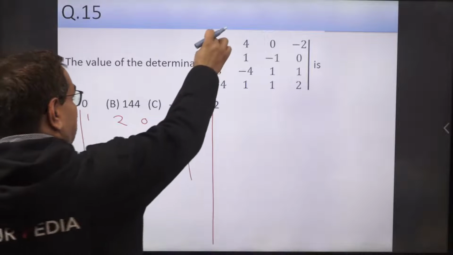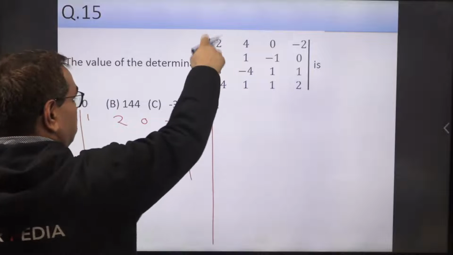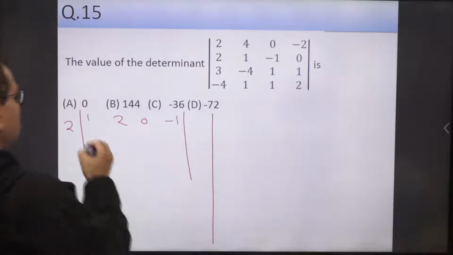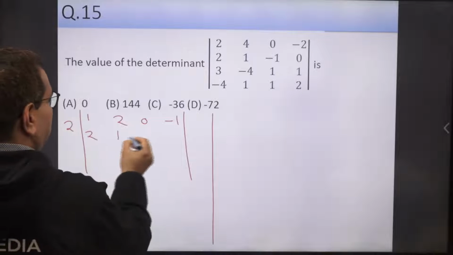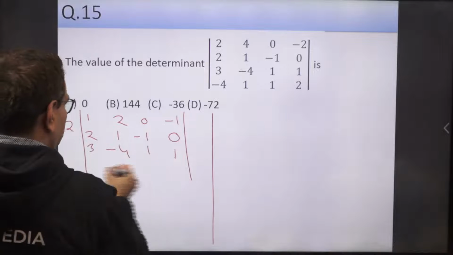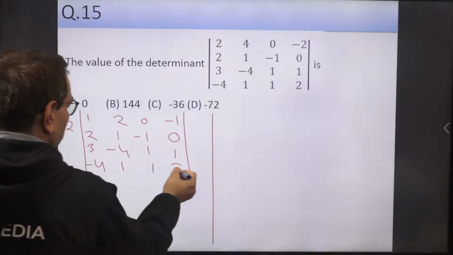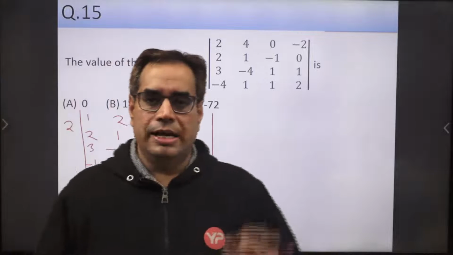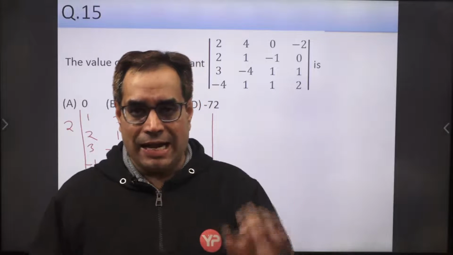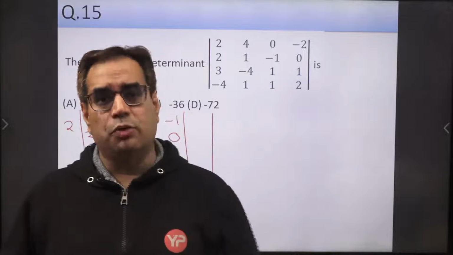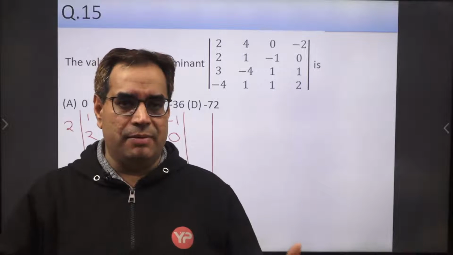Okay, if we get a 1 in any of these places, the problem becomes easier. So we have made 1 here, right? Now 2, 1, minus 1, 0, 3, minus 4, 1, 1, minus 4, 1, 1, 2. Now we know that if in a determinant a row is changed by adding a multiple of any other non-changing row into it, then the value of the determinant remains the same.